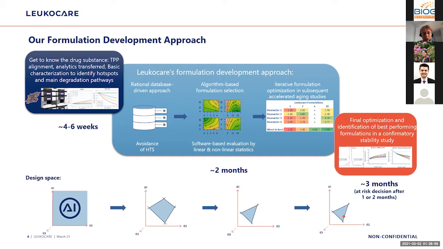And we use algorithm-based formulation selection to work with this database, and a software-based evaluation by linear as well as nonlinear statistics helps us to continuously narrow down the design space of potential excipients and excipient combinations until in the last step we do a final optimization and then show the stability of the newly developed formulations in a 3-month stability study.